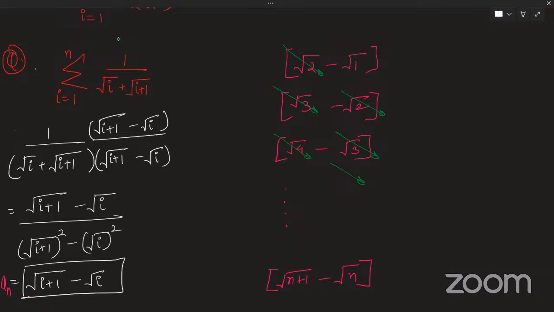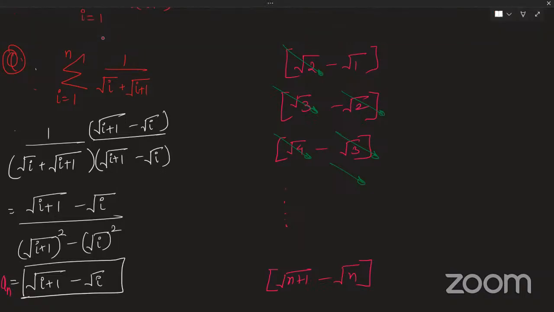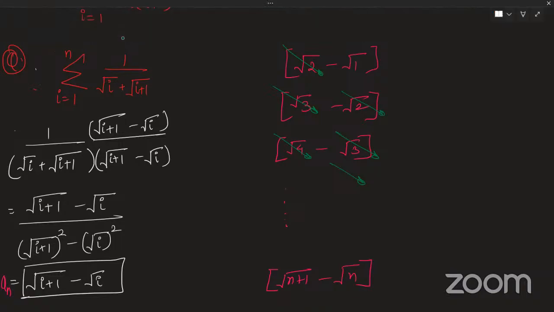So now tell me, which term will remain in the last? In my last term, which of these will get cancelled out and which one will remain? Under root n plus 1 will remain, right? And under root n will get cancelled out. So basically, my final answer is under root n plus 1 minus under root 1. Correct, absolutely correct.